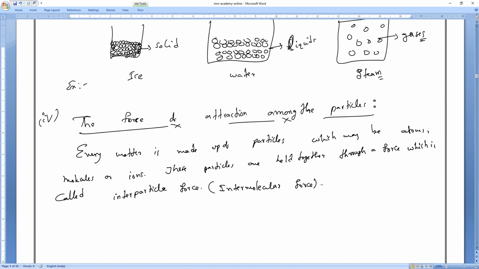Intermolecular force. Who is having greater force? If the particles are closer to each other, then the force of attraction will be higher or lower? Solid. High. Strong force of attraction, sir. So the particles are closer to each other.